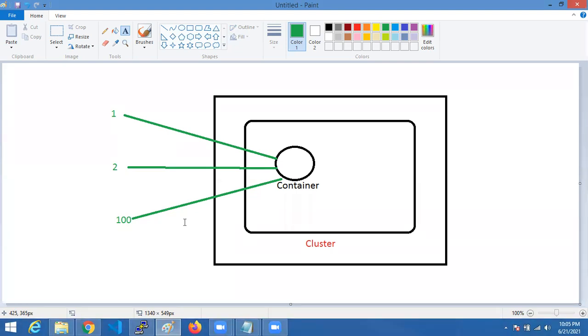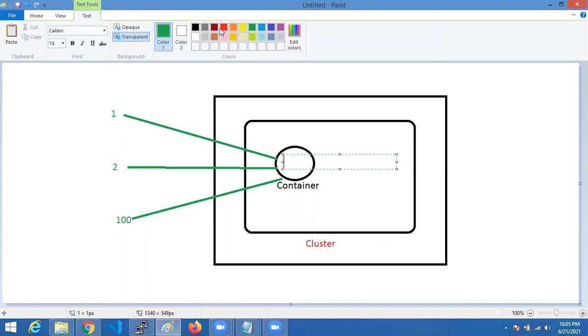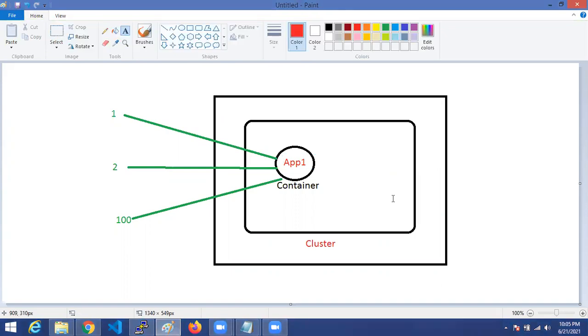More requests than the capacity of 100 are coming, so that application can't serve the requests. In that case, what should we do? Same application. Assume I'm taking the name as application one. Its capacity is 100 requests to be served, but more than 100 requests are now coming at peak level.